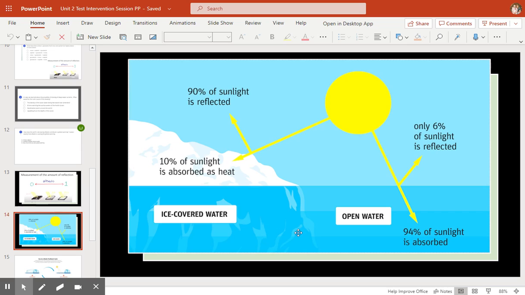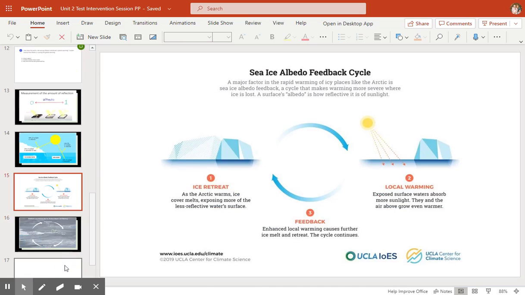Now, here is where we look at the cycle of this. We can look at the ice retreat. Number one, as the Arctic ice warms, ice cover melts, exposing more of the less reflective water. So ice gets warmed up, it starts melting, and more blue water is showing, which absorbs more heat.